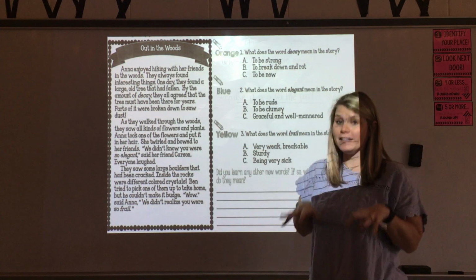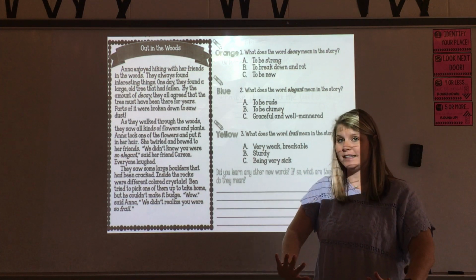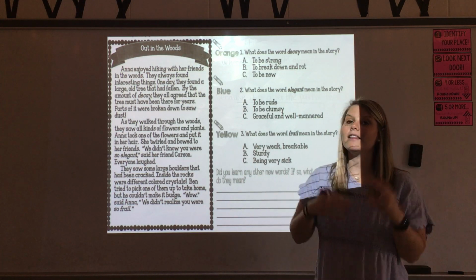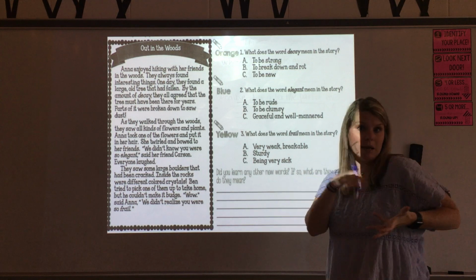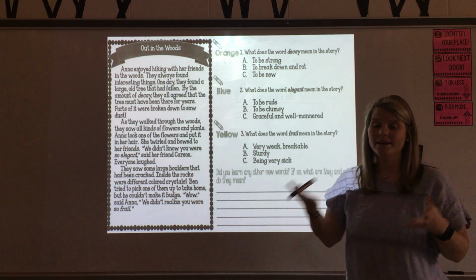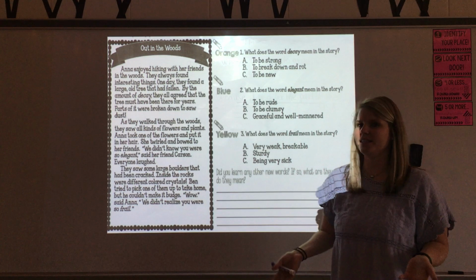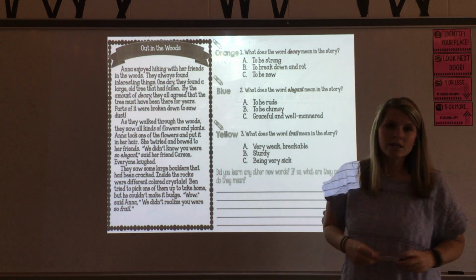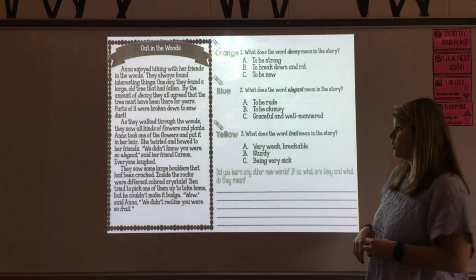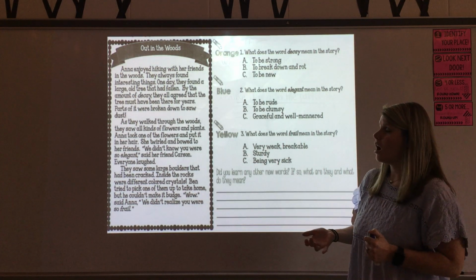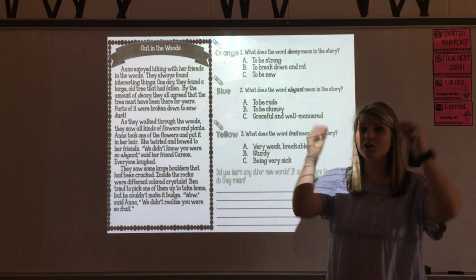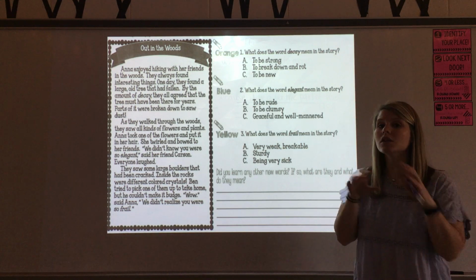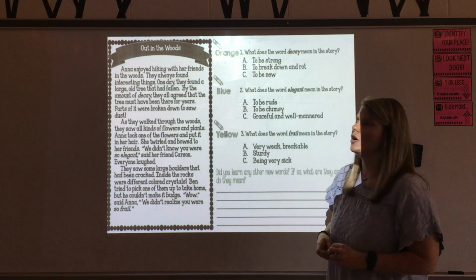A couple books that I really like to use for context clues are Fancy Nancy. Sorry if you don't like Fancy Nancy. I think she's great. But she uses a lot of big, fancy, sometimes French words, but has great examples of context clues in it because she always explains what they mean. And so you can read on to figure out what those words mean using the context. So again, like I said in the morning work portion, context clues are bits of text either before or after the sentence with the unknown word that we can use clues for to figure out what the unknown word means.